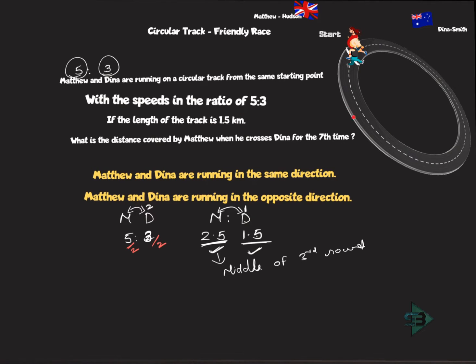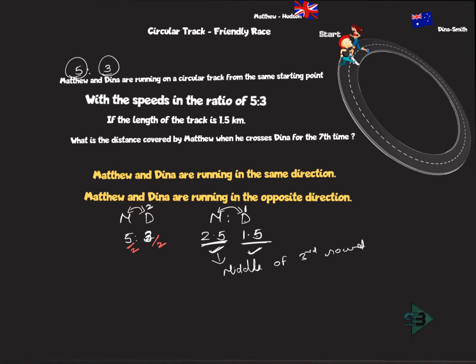This is given, length of the track. Second round will be again 1.5. 2.5 means just half of the third round. So he will meet Dinah, which means Matthew has completed 2.5 while Dinah has just completed 1.5, such that Matthew takes one extra round and he comes and meets Dinah. That's what you understand from this.